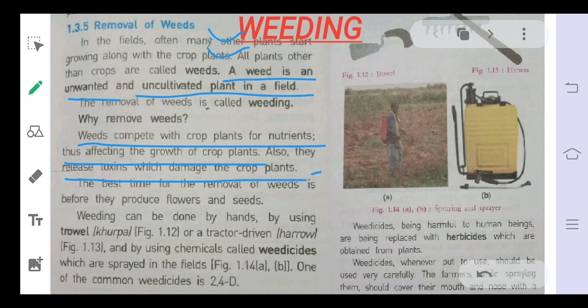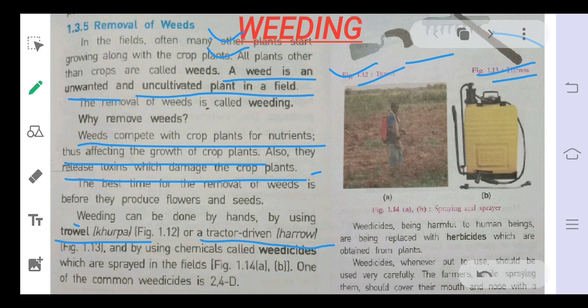So, what is weeding? Weeding is the removal of weeds from the main crop. This weeding can be done with the help of a trowel, which in Hindi is known as khurpa. Khurpa you all have seen. This khurpa is used for weeding, that is removal of the weeds, and also a harrow driven by a tractor. But nowadays these are manual methods. The use of harrow and trowel is manual and also time consuming.